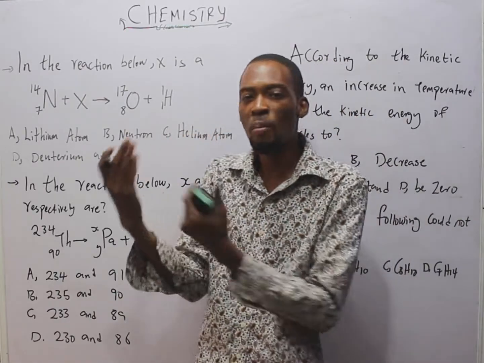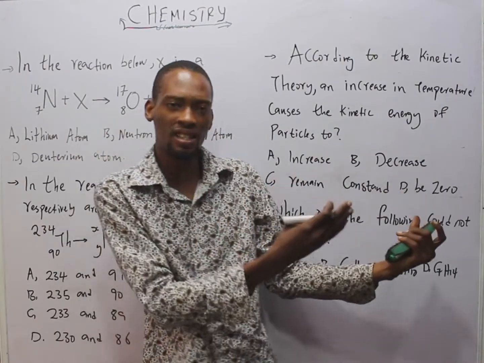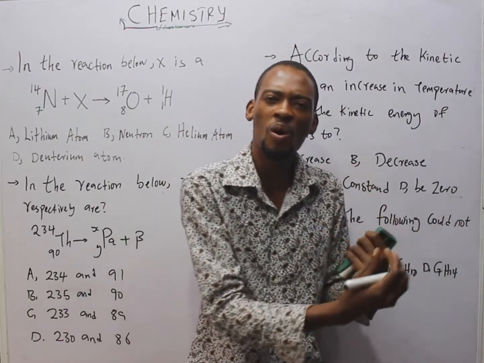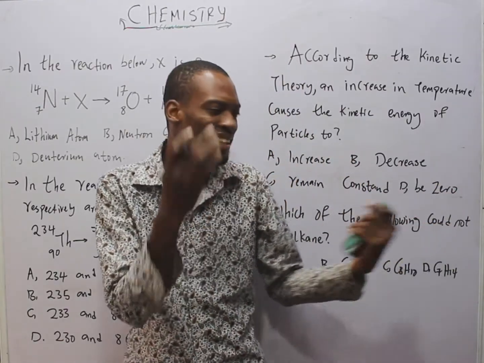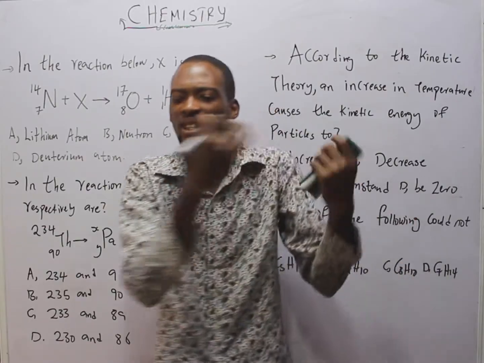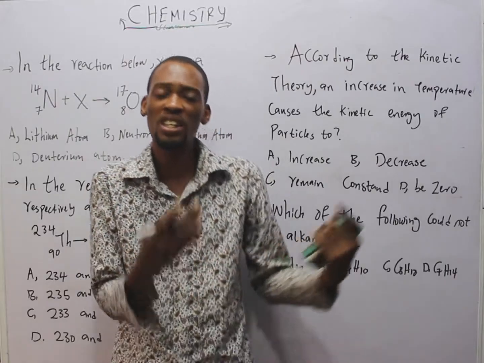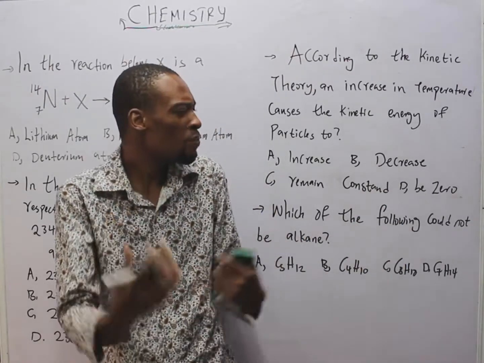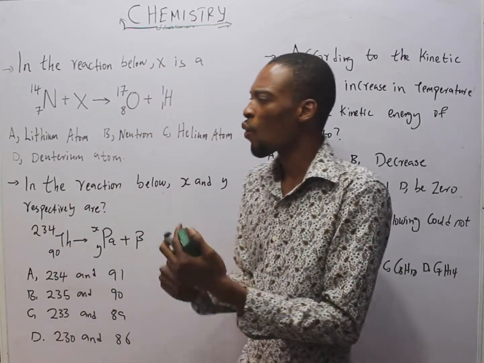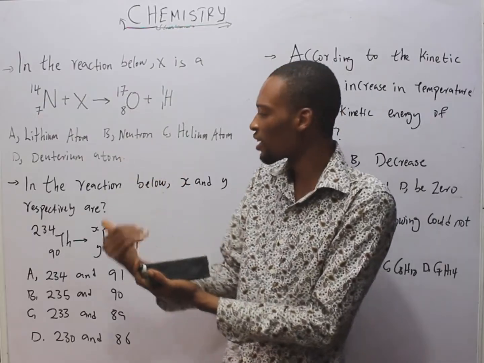Substances or matter can change from solid directly to gases without passing through the liquid state. This is called sublimation. And substances can change from gases directly to solid without passing through the liquid state. This is called deposition. An example of deposition is water vapor in air. Water vapor under a very low temperature can change to ice directly.